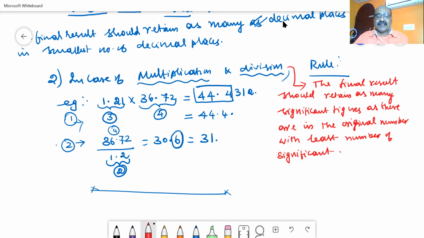This we are considering as the rule for multiplication and division. Hope you have understood all these concepts.